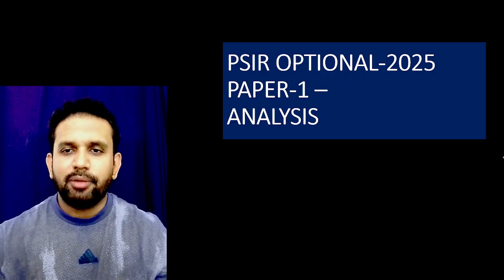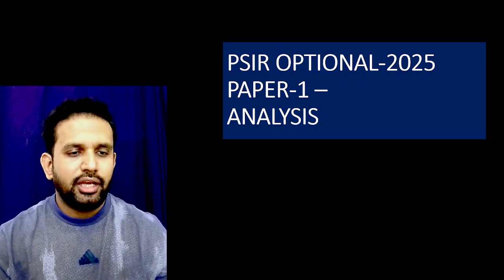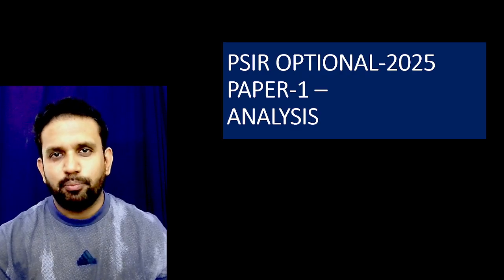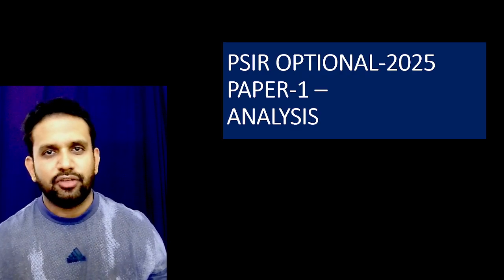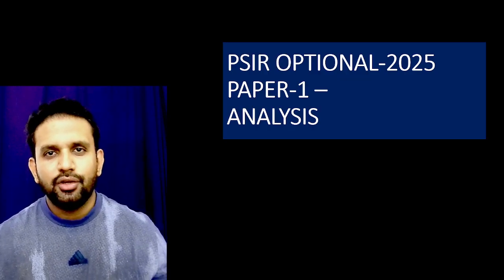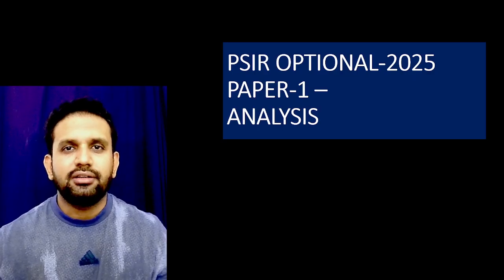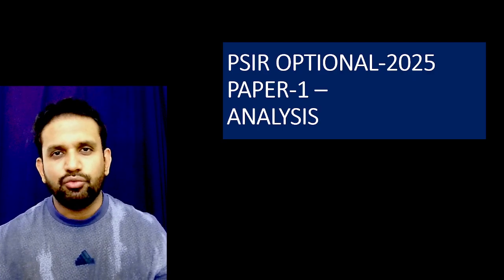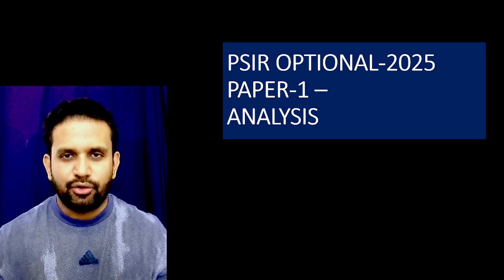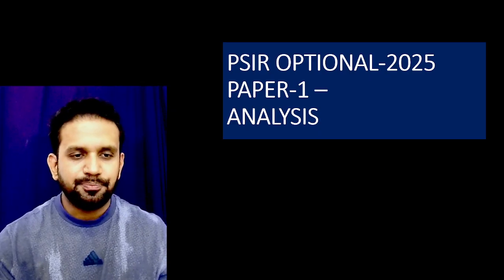As you all know, my motto is very simple. Each one of you who are a part of my mains classes, test series and mentorship with respect to PSIR optional, all of you should get close to 350 marks, with the help of which you can drive through GS paper 2 of prelims and also the mains cutoff. That is my main aim here.